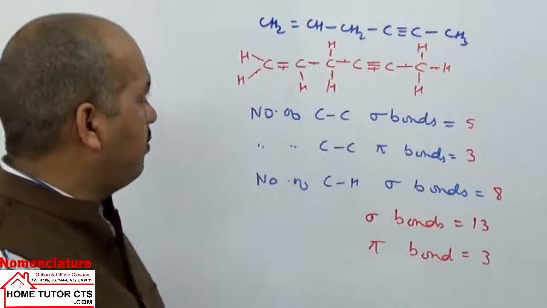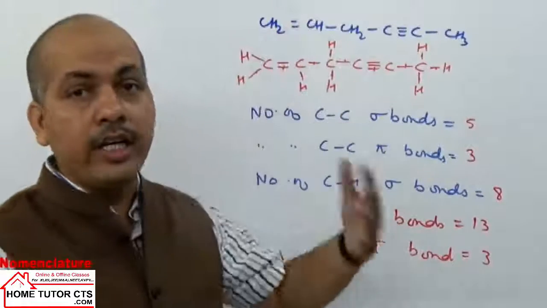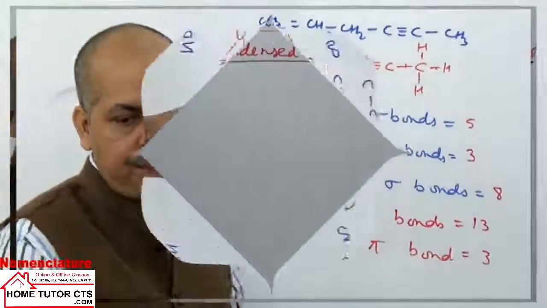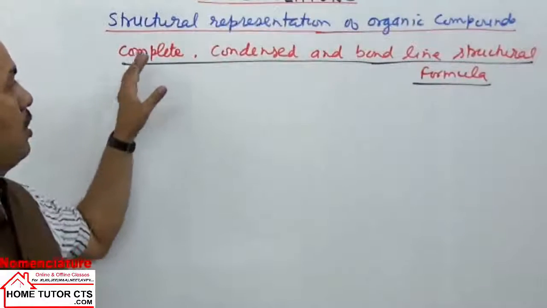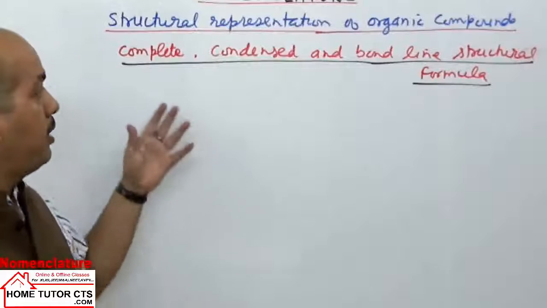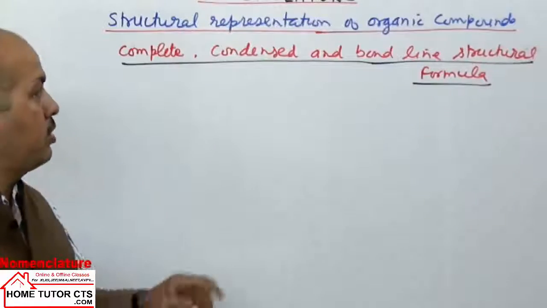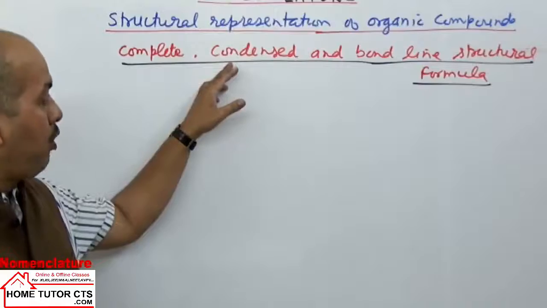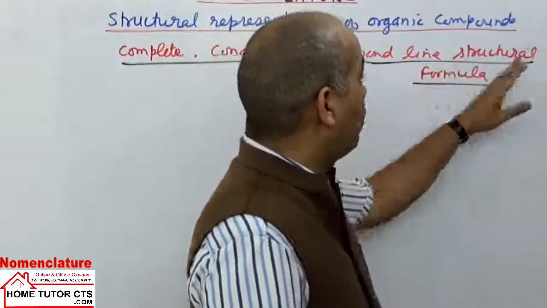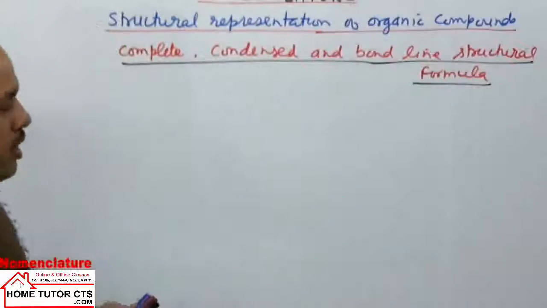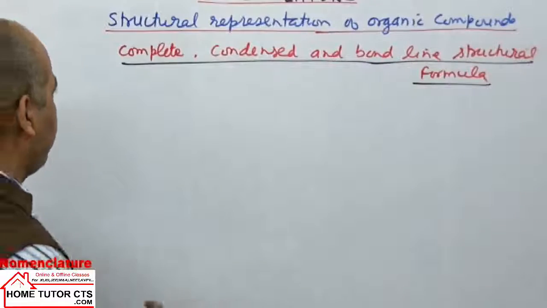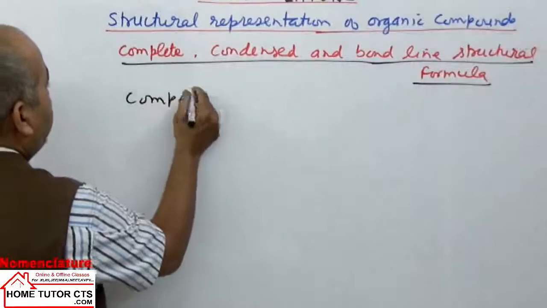Now sometime we write this kind of structures, we write all the atoms, we can write them for simplification into bond line structure. Now next we'll take next one here, the structural representation of the organic compounds. How can the organic compound structure be represented here? We can draw here several structures. One is called complete structure or formula, second called condensed formula, and third is called bond line structural formula of the compounds. In the complete structure, we indicate all the atoms, including lone pair, whatever we have, we indicate all the things.